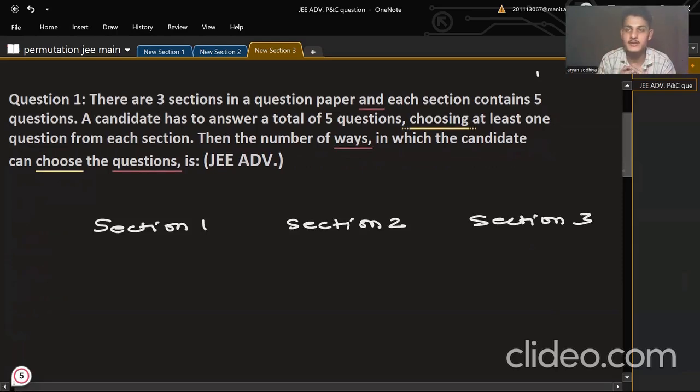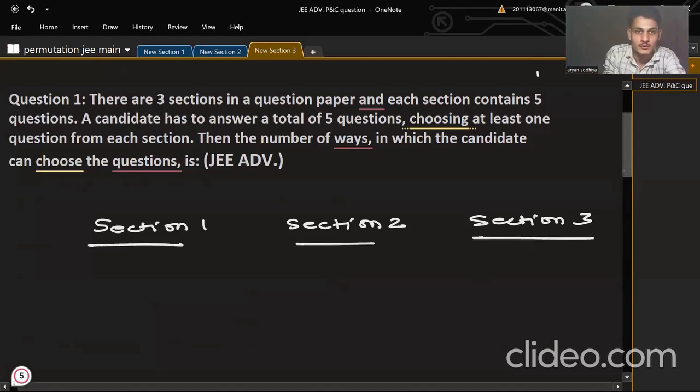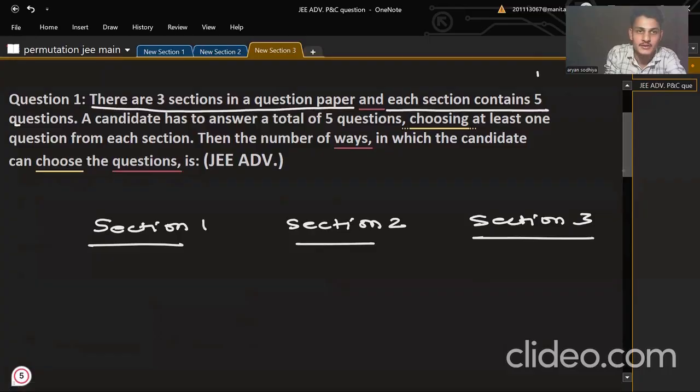First of all, try to read the questions nicely to avoid silly mistakes and question misinterpretation. Because that is the first step, and that is very, very important. If on the first step only you read the question in a mistaken way, then it will be difficult for you to find the right answer. So first of all, there are three sections: Section 1, Section 2, and Section 3. Each section contains 5 questions.